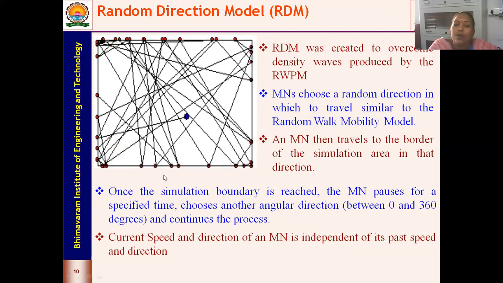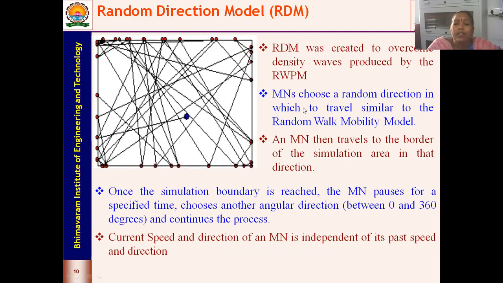So all the nodes are getting stuck to the boundaries. That means it's covering the entire coverage area. We are increasing the coverage area or the utility of the coverage area. The random direction model was created to overcome the density waves produced by RWPM.